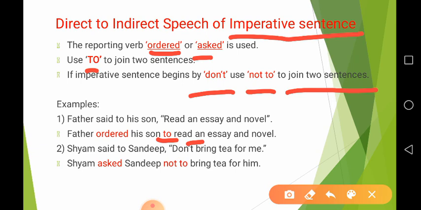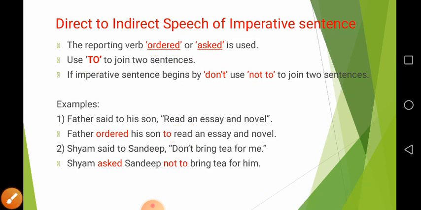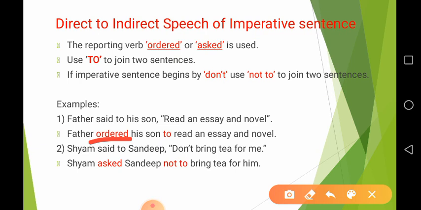Now you can see some examples here. The first is, father said to his son, read an essay and novel. So read is the verb. So the statement in inverted commas has begun with the verb, therefore this is called an imperative sentence. And if it is an imperative sentence, while making indirect speech, we use the reporting verb ordered or asked.